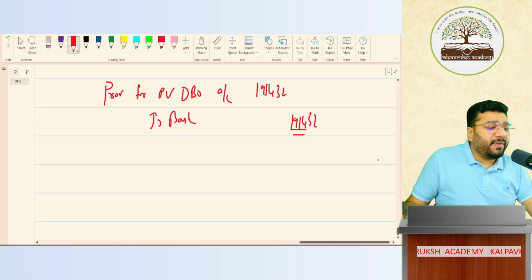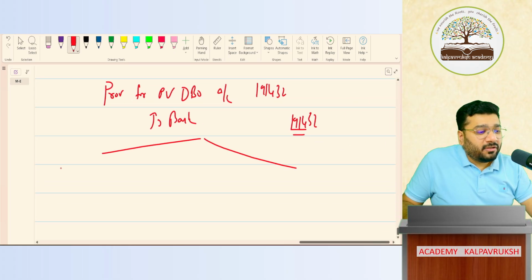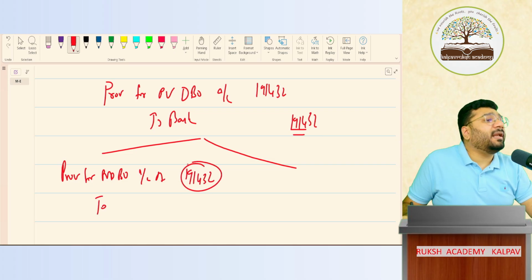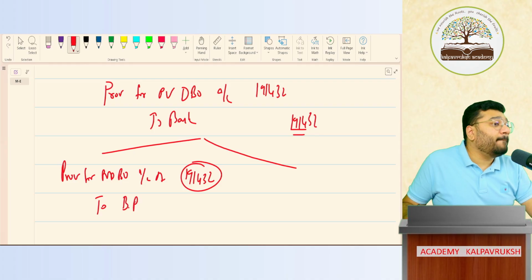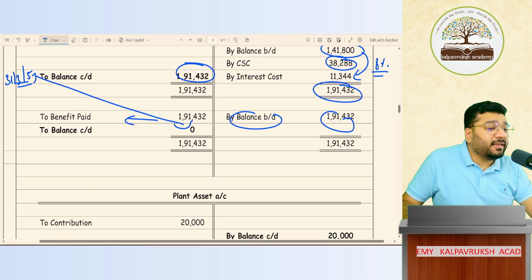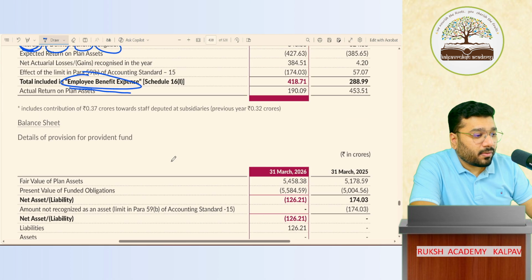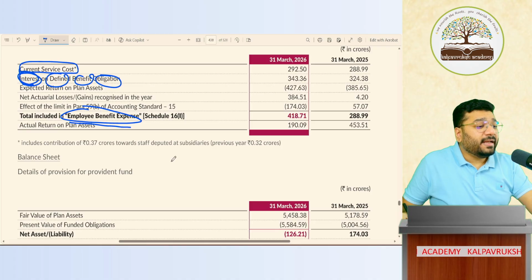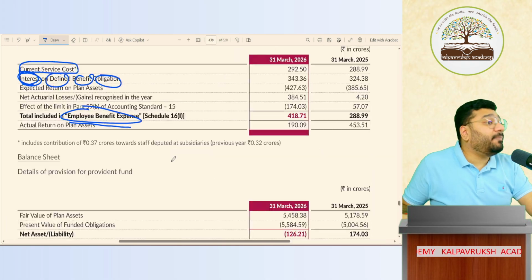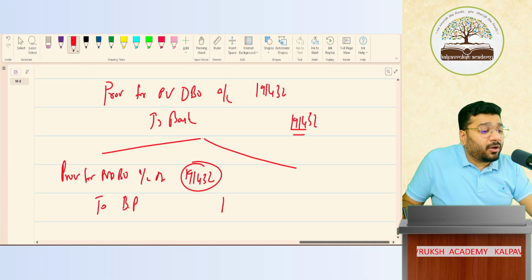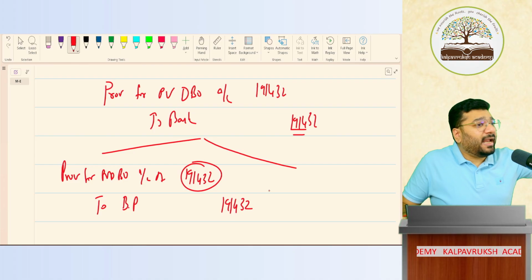But what is advisable is you break this down into 2 parts. The first part is provision for PVDBO account debit 191,432 and route this through one intermediate ledger called benefit paid account. This is the term that they're using. Contribution, benefit paid. This is the language that they're using. So you have to route it through one account called benefit paid account, 191,432. Then this benefit paid is now closed and money is going from the bank account.